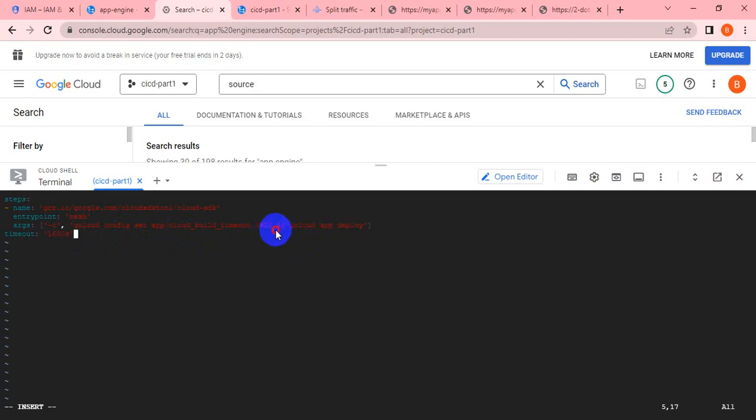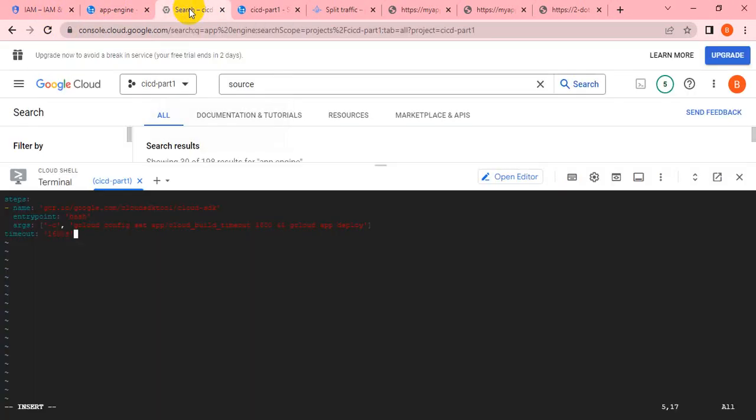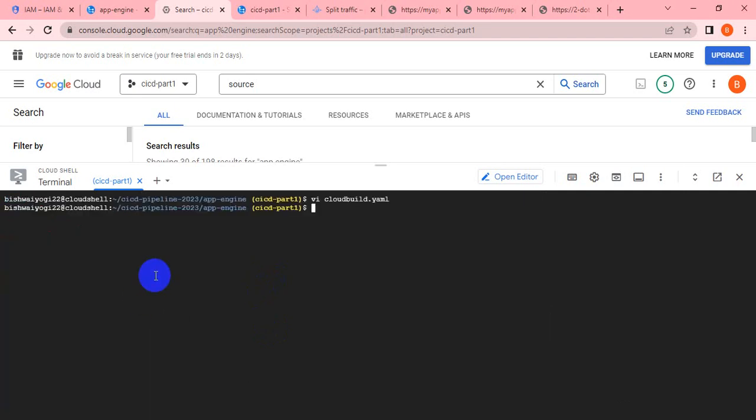And there is the timeout: if the deployment does not happen successfully within the set time, it goes to timeout. So here I set the timeout config as well as the gcloud app deploy. It is the code you can take from here, as I showed you. Yeah. Okay. So let me paste that. Let me save it. So our cloud build YML file is also ready.